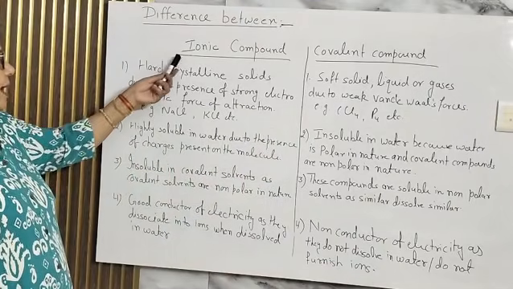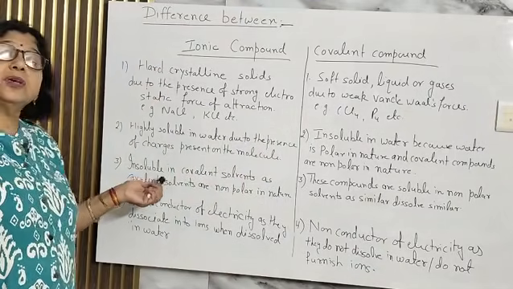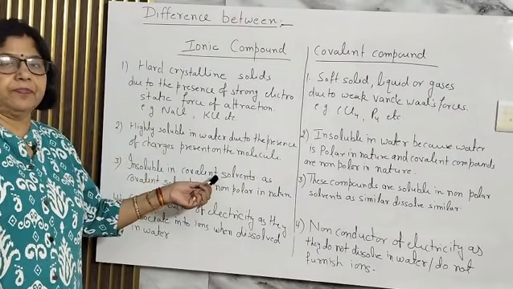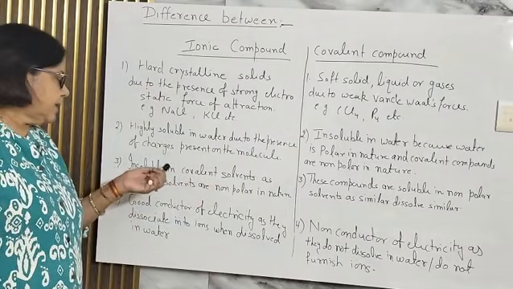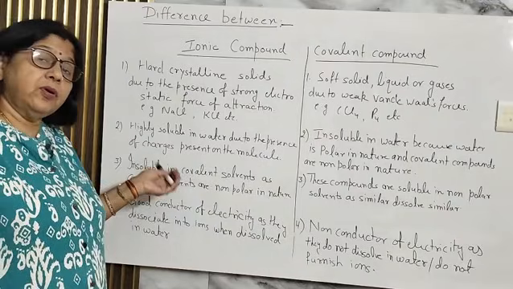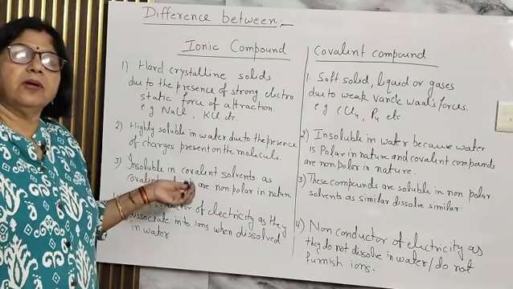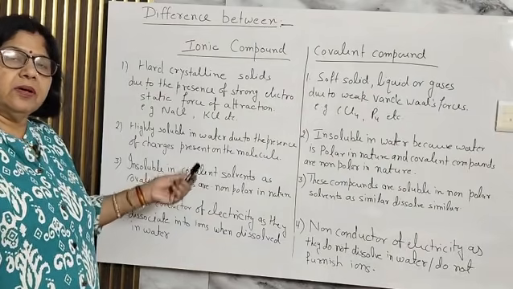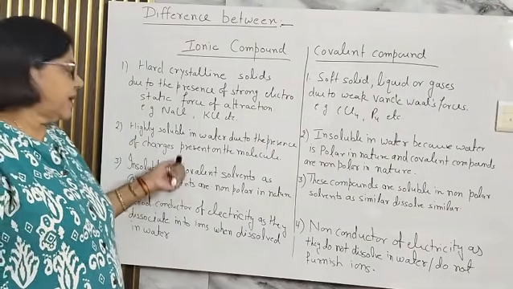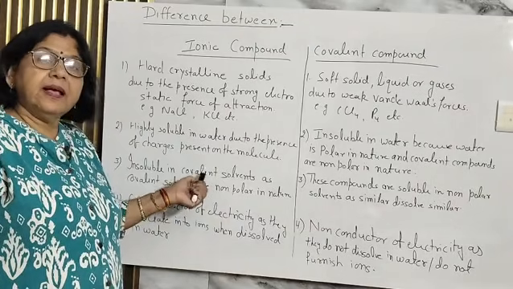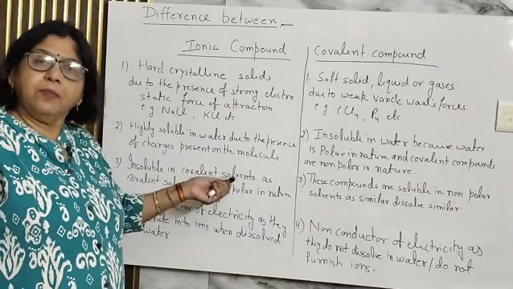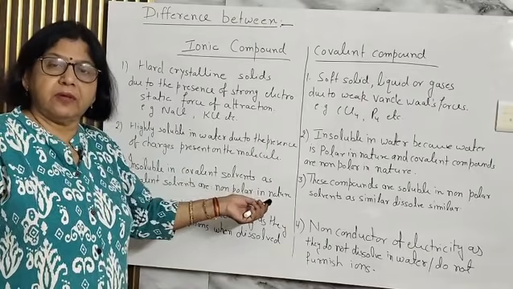On the other hand, the ionic compounds are insoluble in covalent solvents. Like if you take sodium chloride and want to dissolve it in kerosene, what will happen? It will not be soluble. Why? Because the ionic compounds are ionic in nature, whereas the covalent solvents are non-polar.